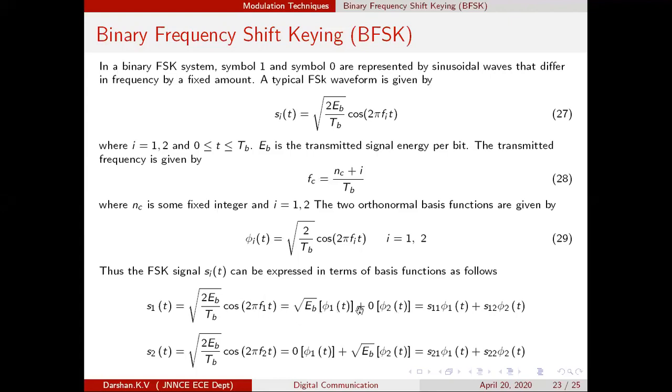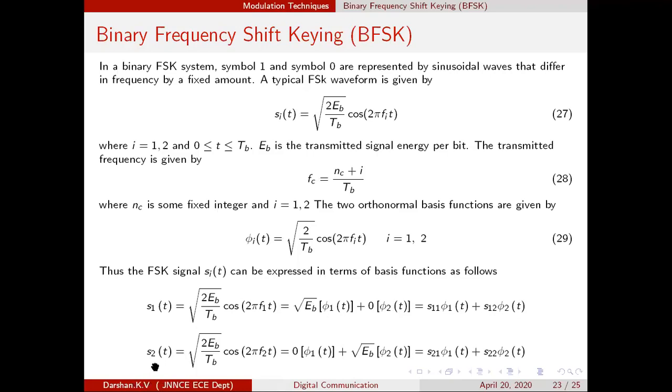So how will I write this signal in terms of the two basis functions? Root Eb into phi 1 of t plus 0 into phi 2 of t. What is phi 2 of t? Root of 2 by Tb cos 2 pi f2t, into 0. Therefore the effect of f2t is overcome by this 0. This could be understood as S11 into phi 1 of t plus S12 into phi 2 of t.